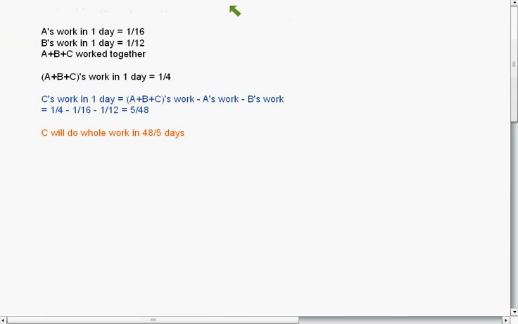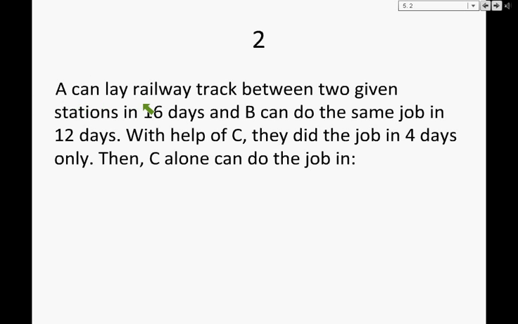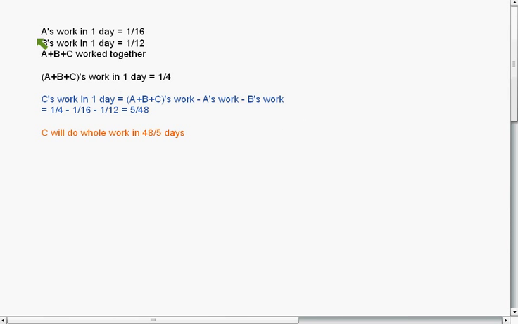So understood? So we'll see the question again. A can lay railway track between two stations in 16 days and B can do the same job in 12 days. With help of C, they did the job in 4 days only. Then C alone can do the job in how many days? What we did, we found A's work in 1 day. We knew that A can finish whole work in 16 days, so A's work in 1 day would be 1 upon 16. Similarly, B's work in 1 day would be 1 upon 12. Now, A plus B plus C work together, so A plus B plus C's work in 1 day would be 1 upon 4, because when they were working together, they completed whole job in 4 days only.